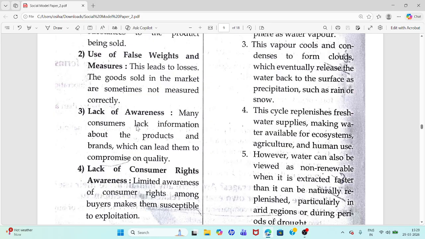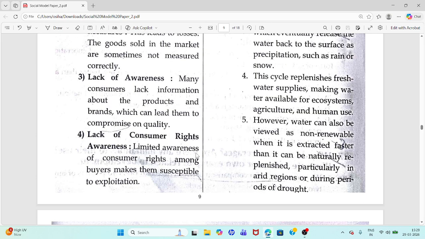Lack of awareness: many consumers lack information about the products and brands, which can lead them to compromise on quality. Lack of consumer rights awareness: limited awareness of consumer rights among buyers makes them susceptible to exploitation.